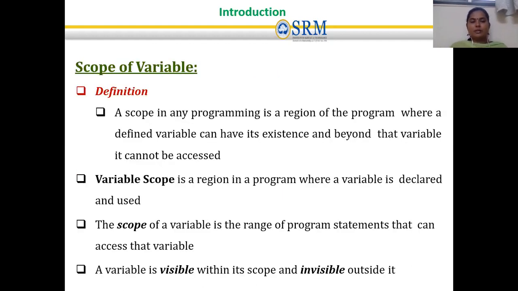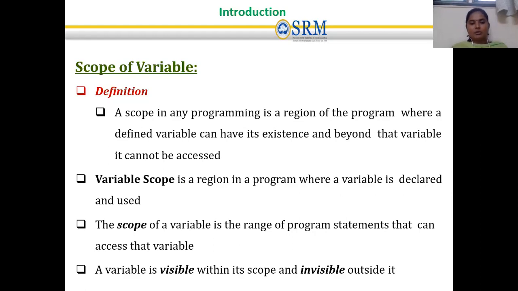So we discussed keywords, constants, values, and names. The next topic we are going to discuss is the scope of a variable. The scope is a region of a program where defined variables can exist, and beyond that region the variable cannot be accessed.